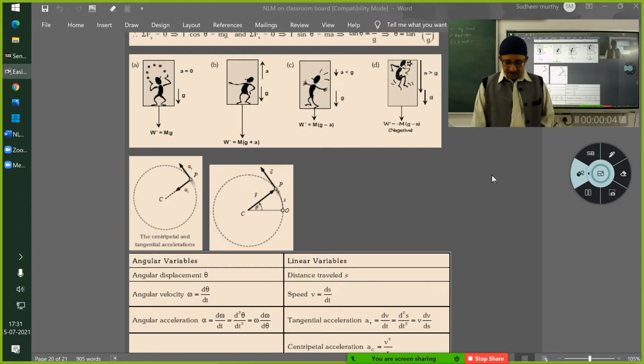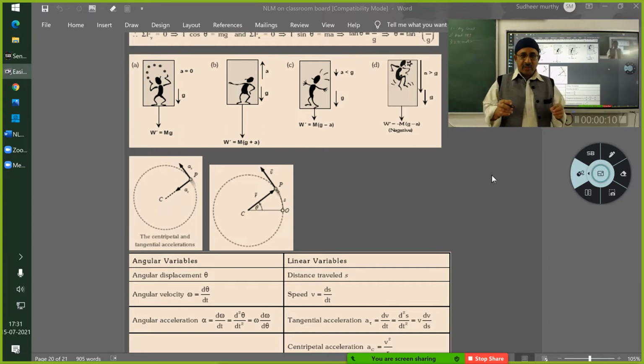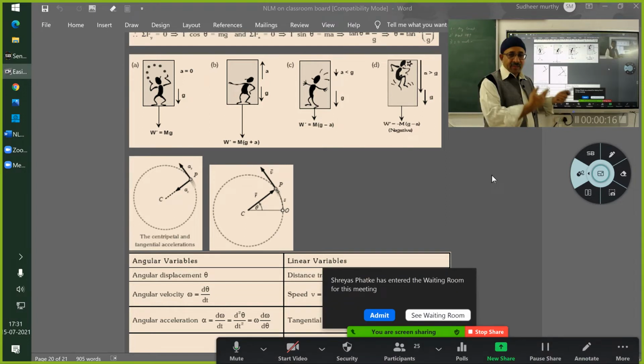Okay, friends, good evening. So today we will learn how friction plays a very important role in motion. When I am walking, what is the role of friction? I think I have already explained that.